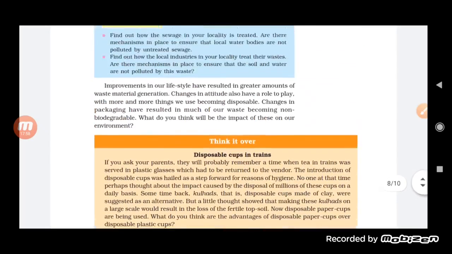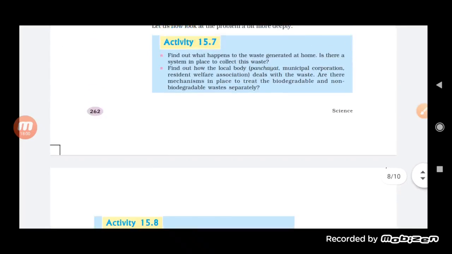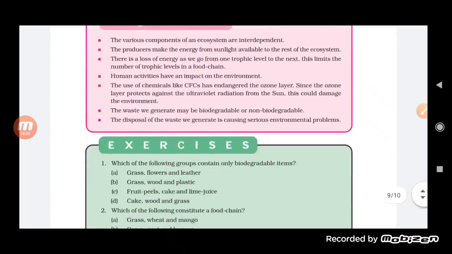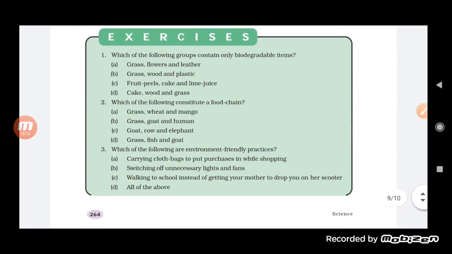So this is the method by which we can reduce the amount of garbage in our place. So this is the end of the chapter, students.